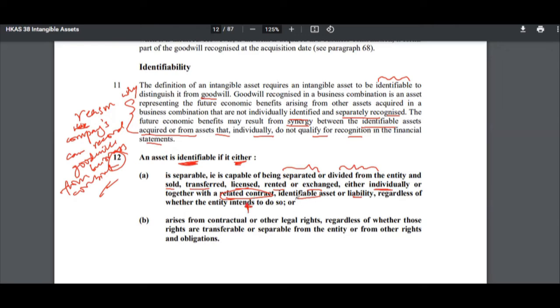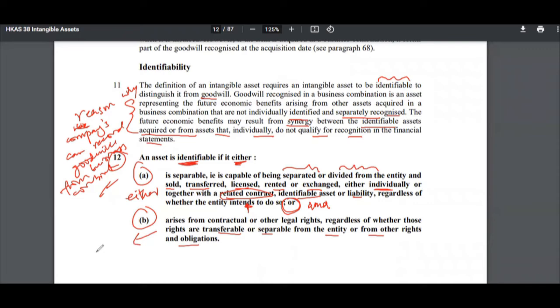And they have used "or," not "and," in this case. So it has to be either A or B. So what is B? B is that it arises from contractual or other legal rights, regardless of whether those rights are transferable or separable from the entity or from other rights and obligations, right?